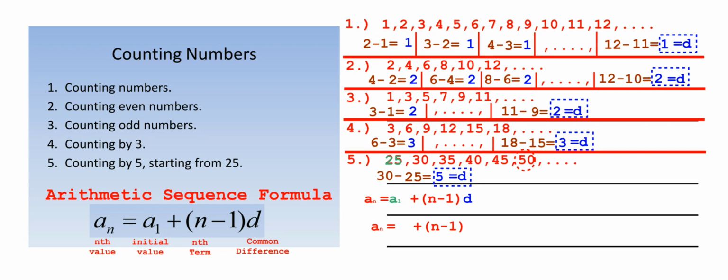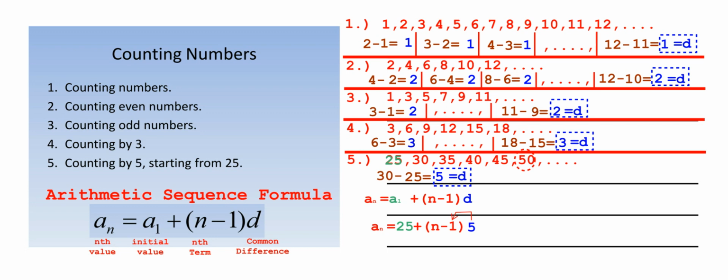If you notice up on example number 5, 25 is your first term, first value term, I should say. So we plug in 25. Common difference, we figured it to be 5. So our common difference is 5. There it is. Technically, this is our formula if we want to leave it in a sequence formula format, okay? This would technically be our formula.